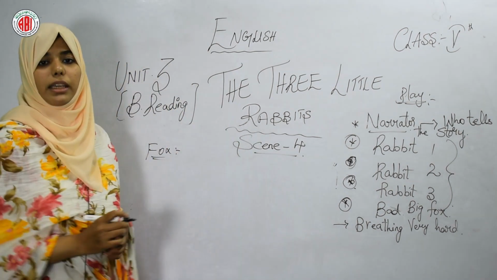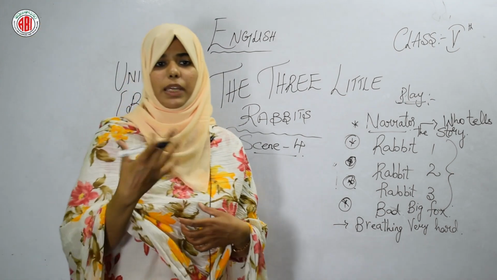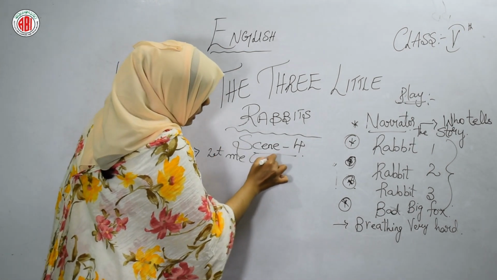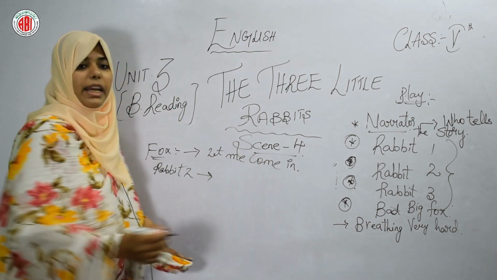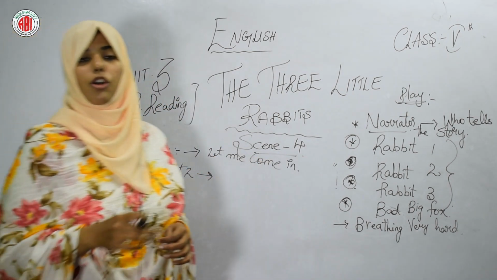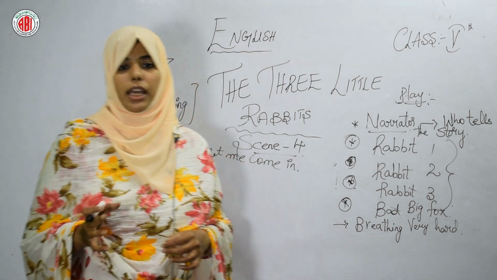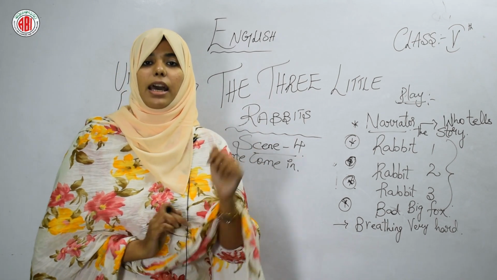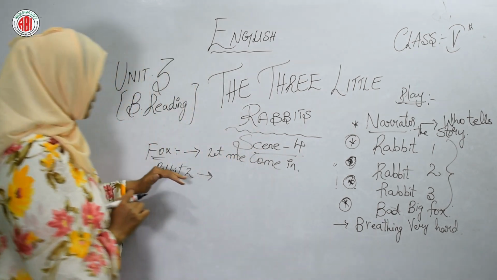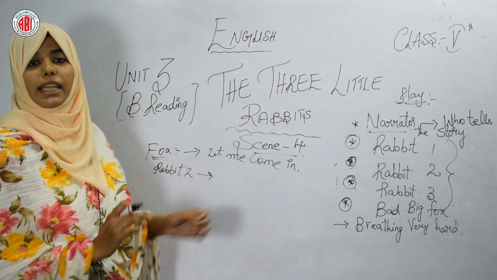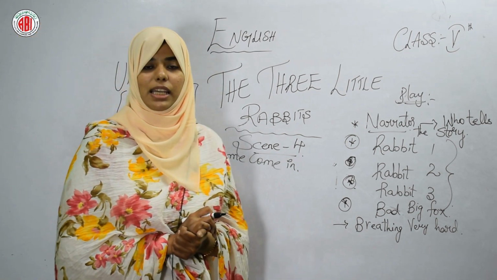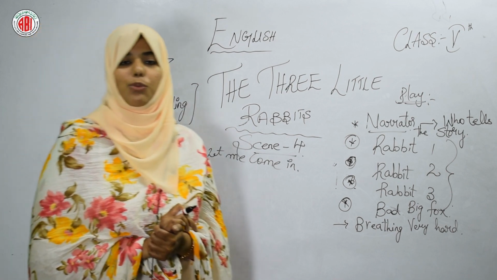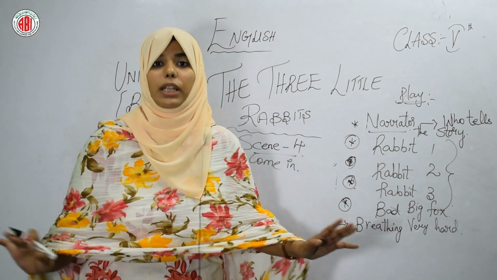Fox. What is the fox saying? Little rabbit, let me come in. What did rabbit 2 say? No, not by the hair of my chinny chin chin, I'll not let you in. It means again the same phrase has been said by rabbit 2, which means not by the hair of my chinny chin chin. ये एक मुहावरा है, एक phrase है. अगर हम इसे simple sentence में convert करेंगे, it means absolutely not.